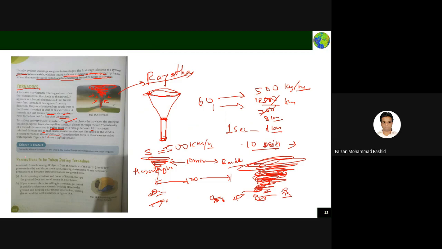Some necessary precautions: avoid opening windows and doors of the house, occupy the ground floor and a small room in the house. Don't go at height. If you are outside or traveling in a vehicle, get down quickly and protect yourself by lying close to the ground. Keep your fingers interlocked. You have to be like this.